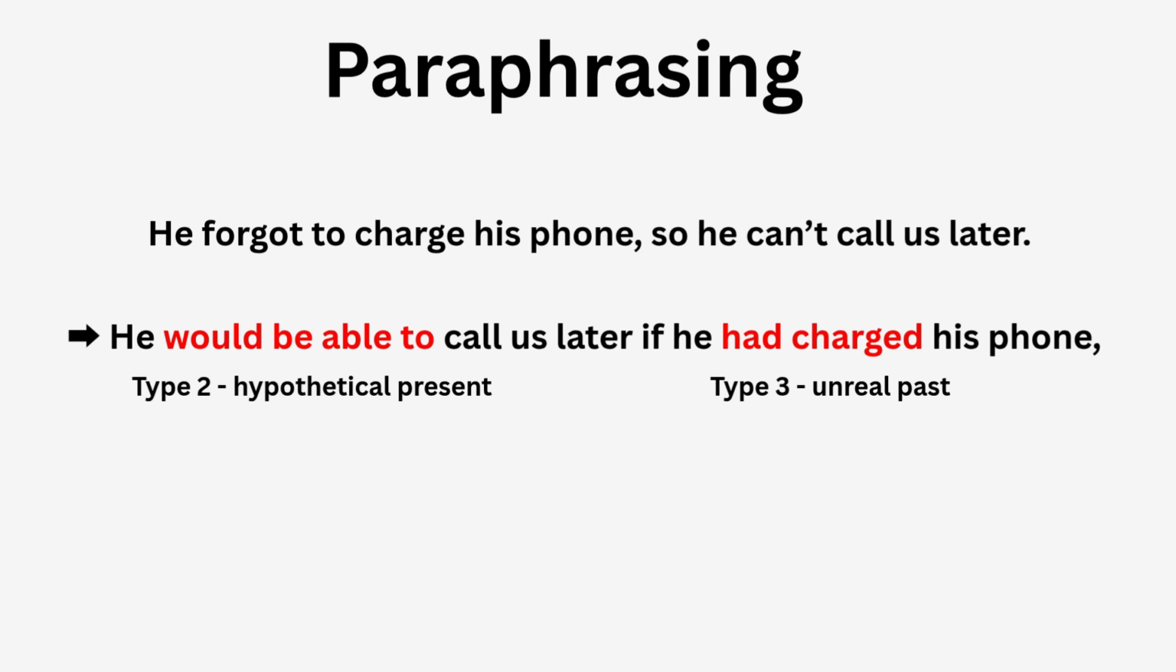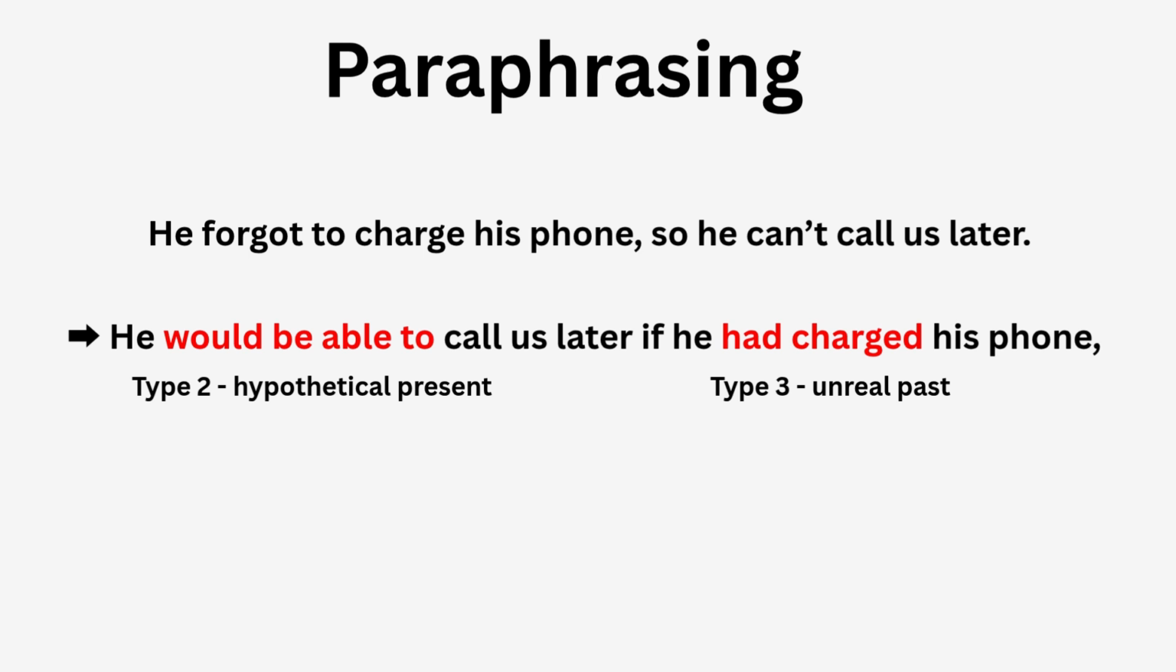Okay, now let's look at one more example. He forgot to charge his phone, so he can't call us later. And again, you can see one action in the past and one action that is actually present or even future. He can't call us later. If you need to paraphrase it using conditional, you can do it this way. He would be able to call us later if he had charged his phone. Okay? So in this case, you can see he would be able to.